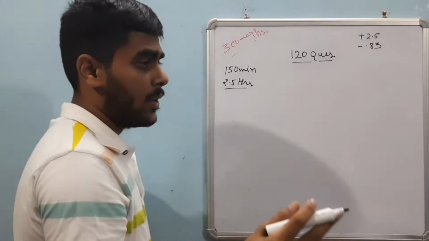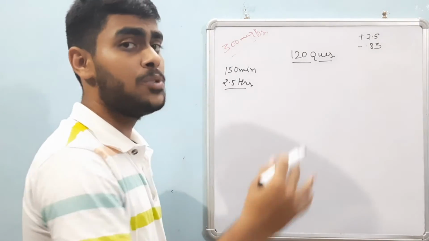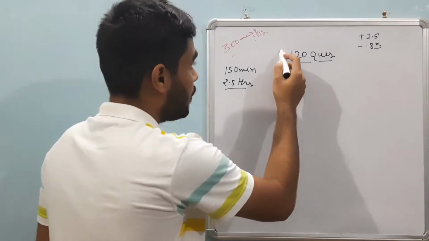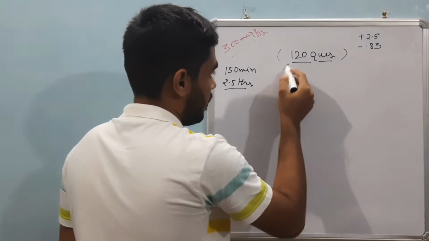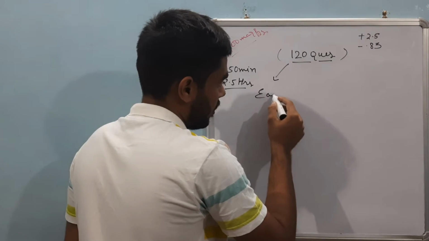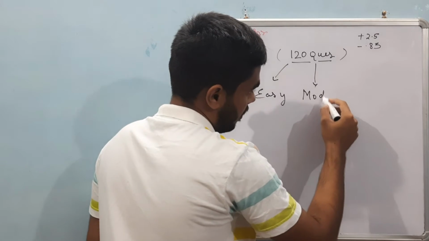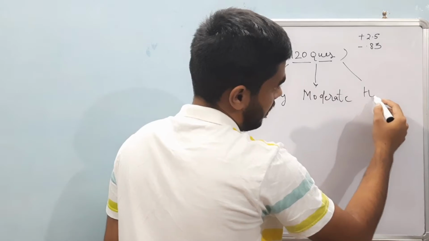So after solving the past 10 years papers and watching and following many YouTube channels, I came across one thing, that is these 120 questions are bifurcated into 3 parts: easy, moderate and hard.